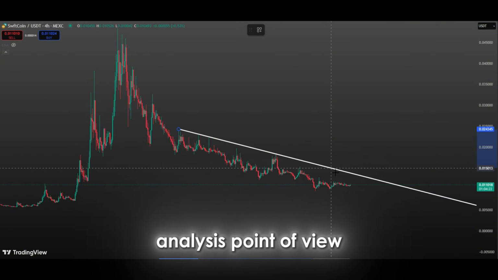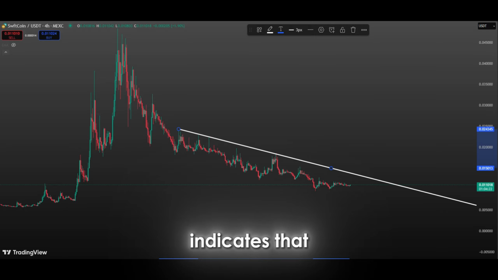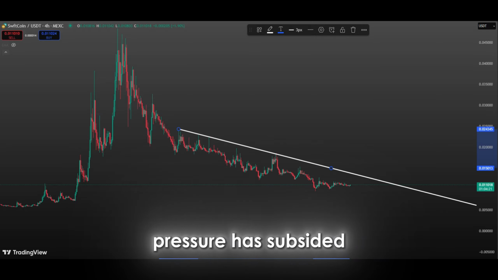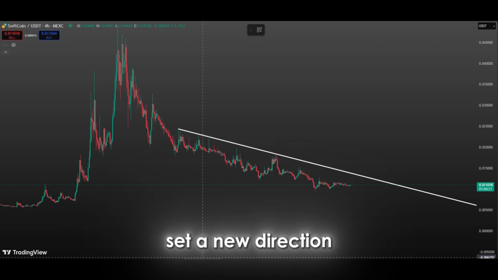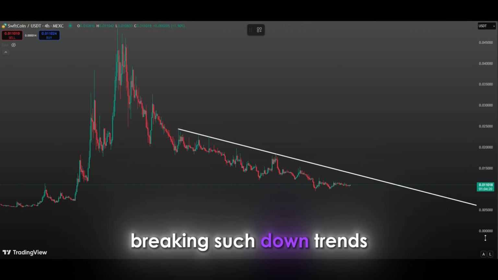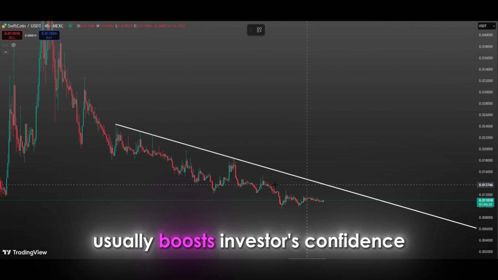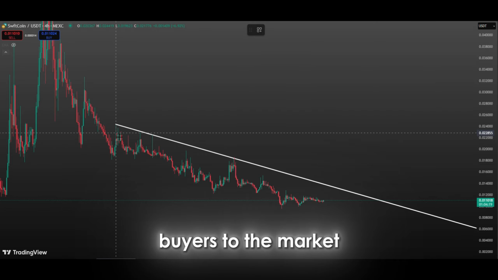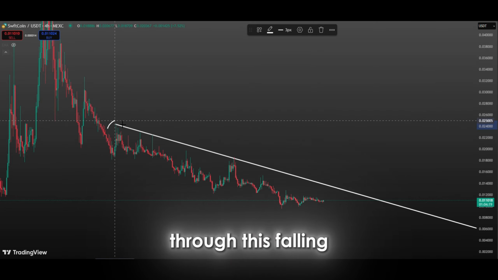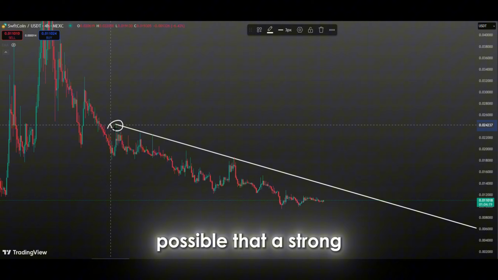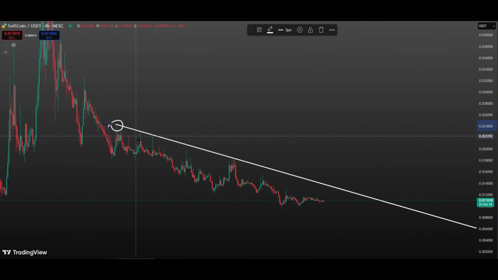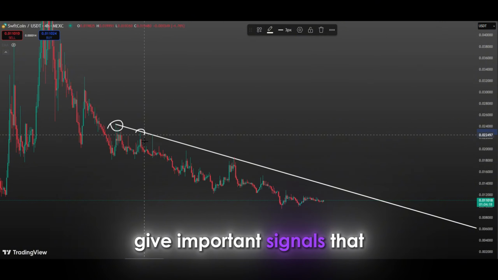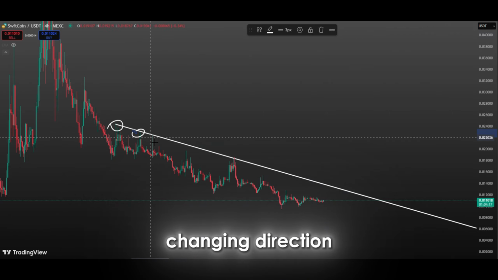From a technical analysis point of view, a break of this trend line indicates that the current selling pressure has subsided and the market is preparing to set a new direction. Breaking such downtrends usually boosts investors' confidence and attracts more buyers to the market. If the price manages to break through this falling trend line, it is quite possible that a strong bullish move will begin. This is because such trend breaks give important signals that the market is changing direction.